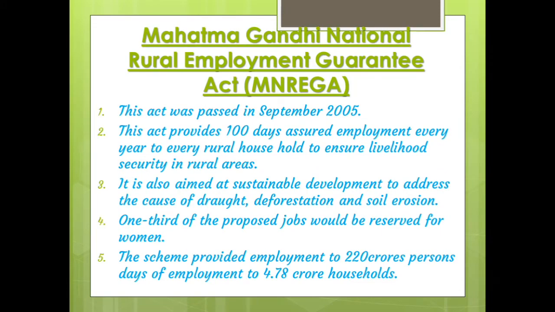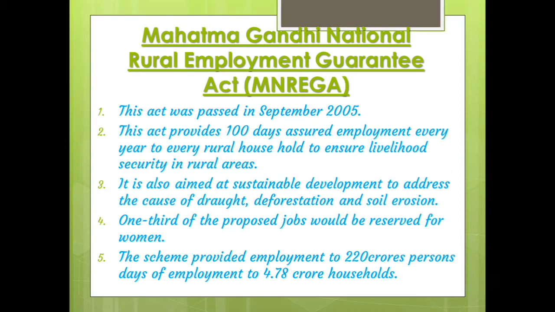Next, a very, very important project, the Mahatma Gandhi National Rural Employment Guarantee Act, MGNREGA. Actually, the first time it was known as the Rural Employment Guarantee Act only. Now we added Mahatma Gandhi. It is a revised name. Okay, children, Mahatma Gandhi National Rural Employment Guarantee Act. This act was passed in September 2005.